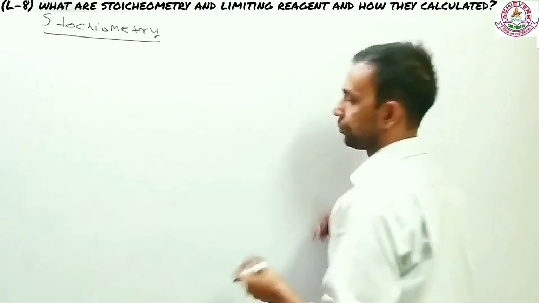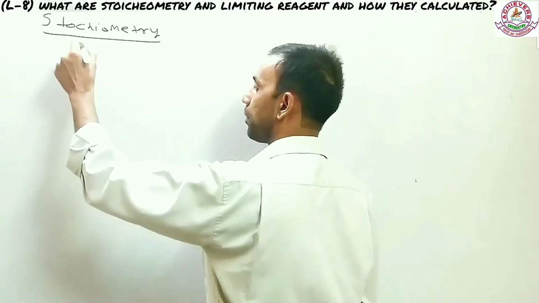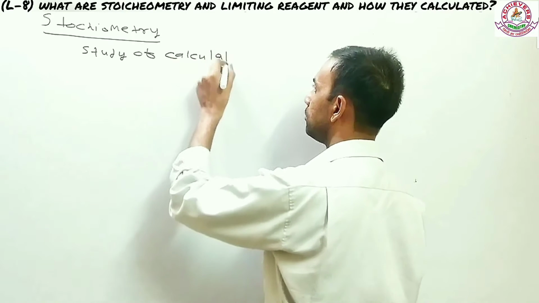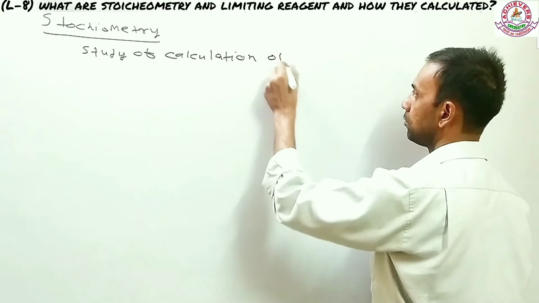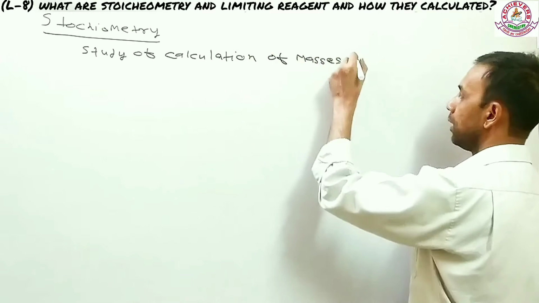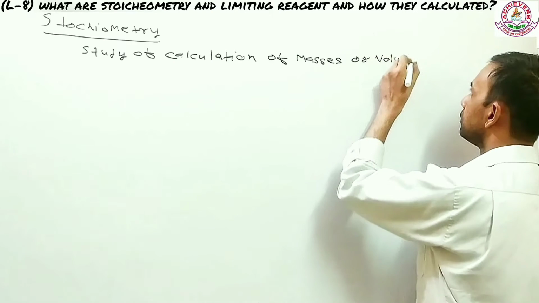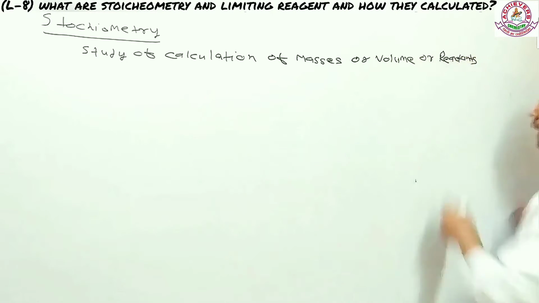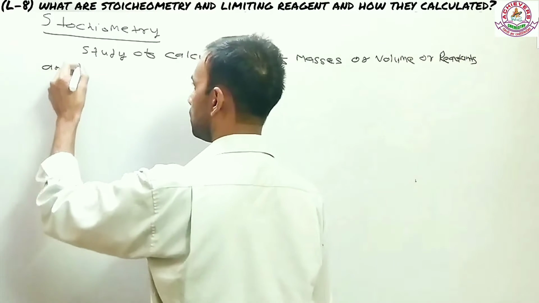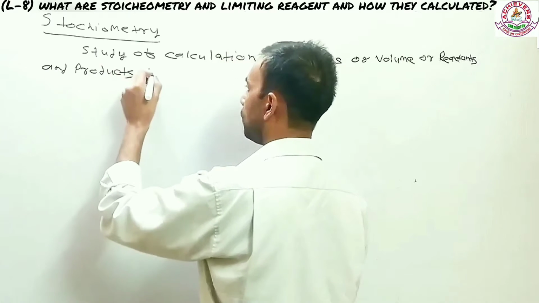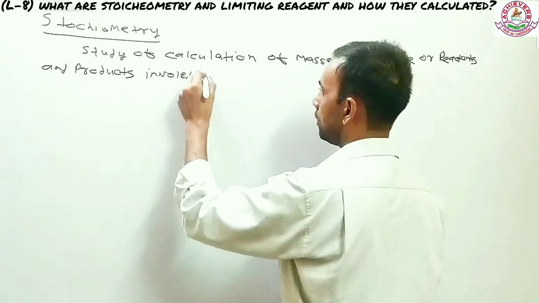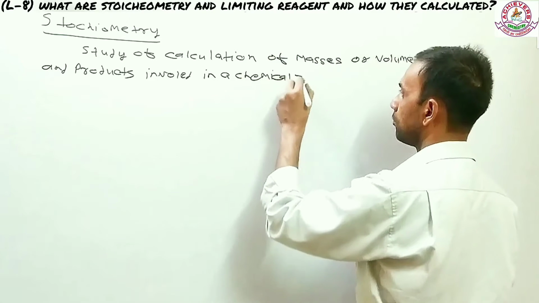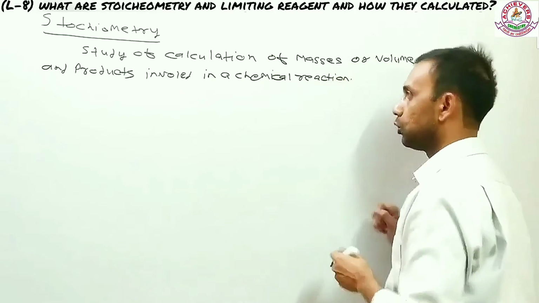Stoichiometry is a word that actually means study of calculation of masses or volume of reactants and products involved in a chemical reaction. Let's go with the theoretical part here.